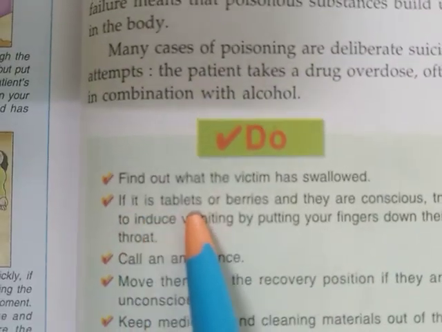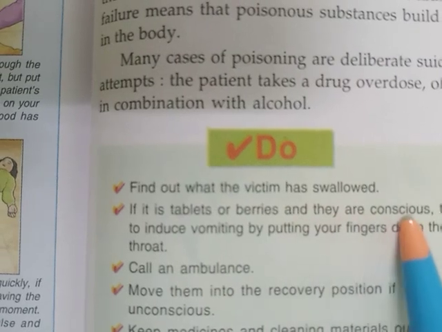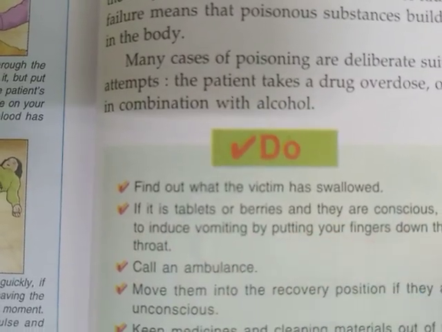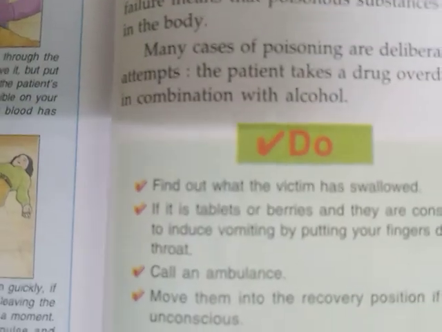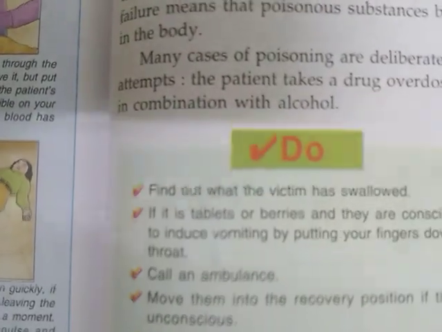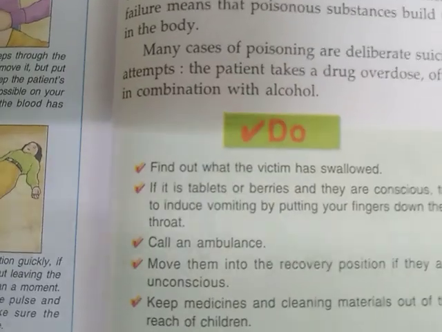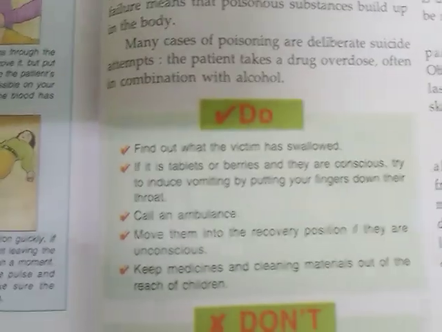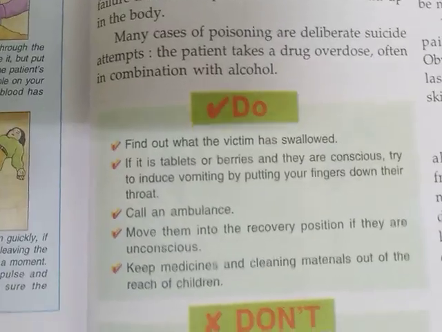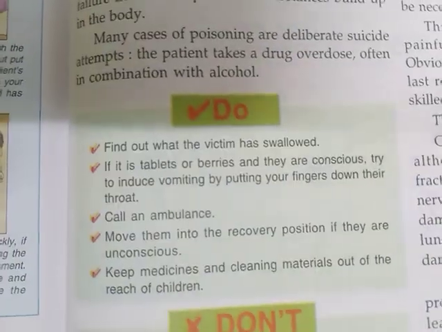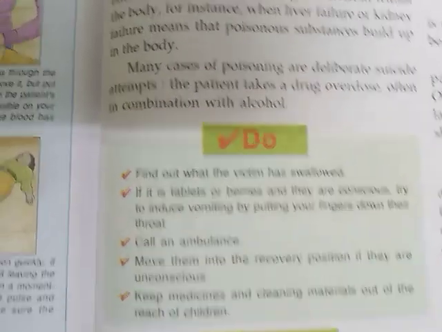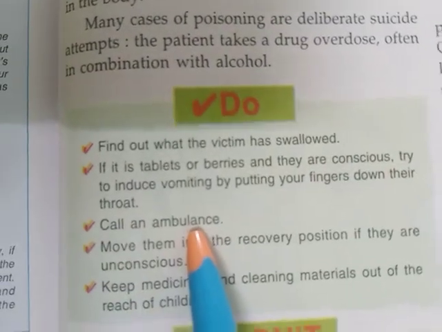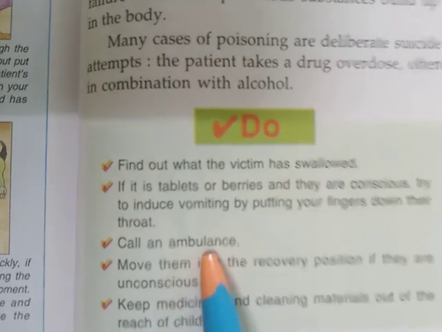If it is tablets or berries and they are conscious, try to induce vomiting by putting your finger down their throat. If somebody has taken any tablet or berries, that means a solid thing, then we have to make the patient vomit. So how can we make the patient vomit? We can put our hand in the throat of the victim so that they may vomit. Call an ambulance. It is very important that we call the ambulance.